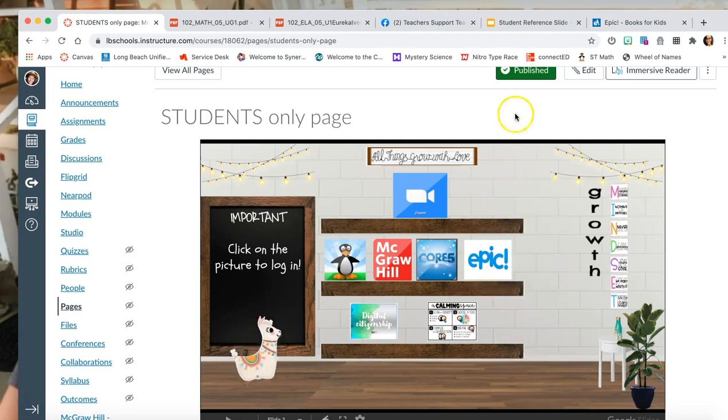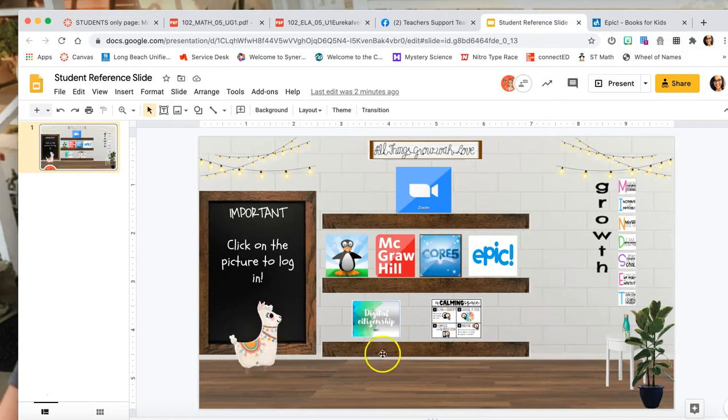So I'm going to actually go back to my reference slide to fix it, and at the same time show you how to link all of these different things, okay? To begin with, I'm going to go back to my slide. Here it is. I already deleted something that was here. It was like a window that they had posted.